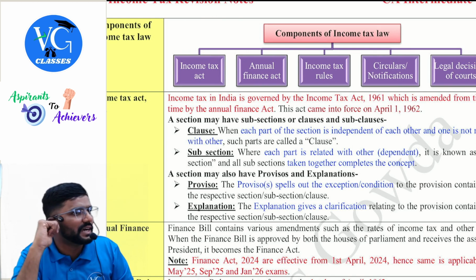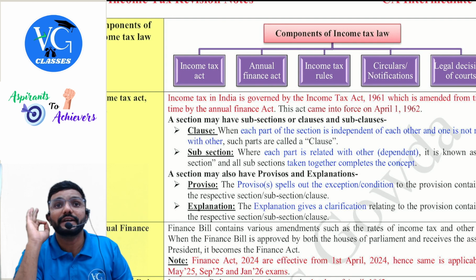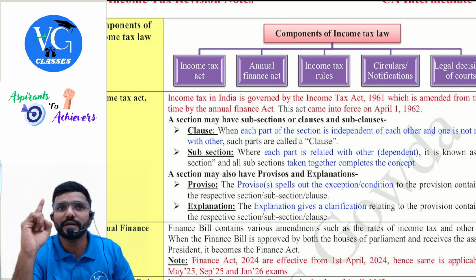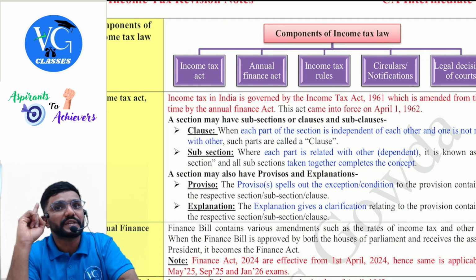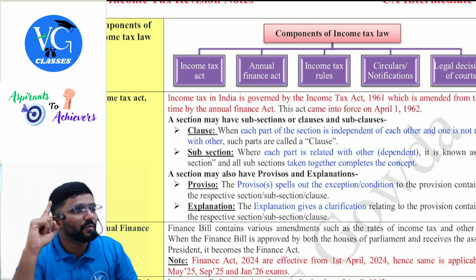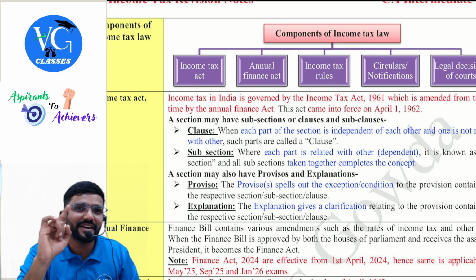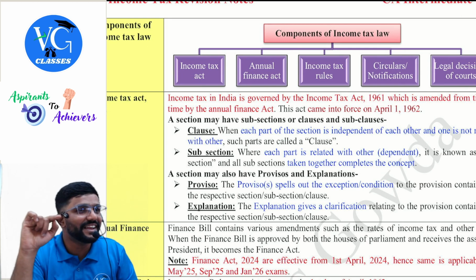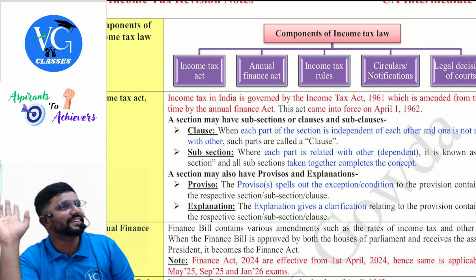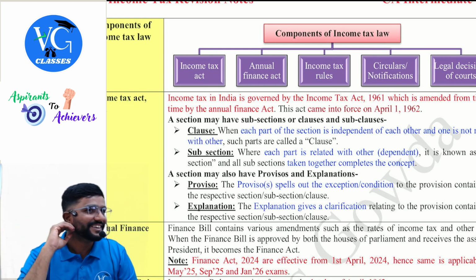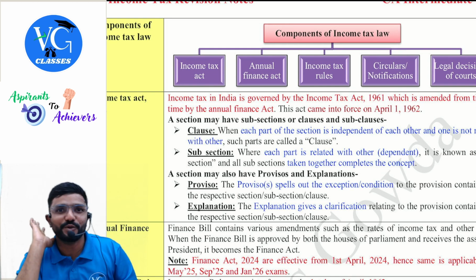Sometimes expectation hurts, na? So don't have it until you are up to it. Please make sure that whatever the course requires, you give it. Only then will it give back the reward to you. If not, it will be again, again, again. Some people say CA means come again. That should not happen to you guys.